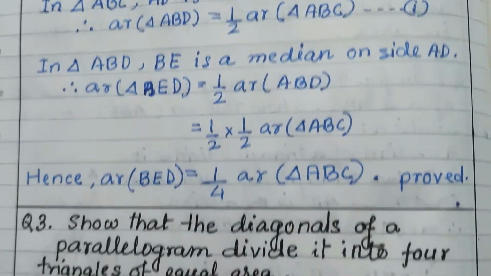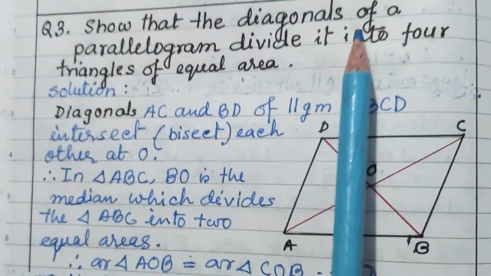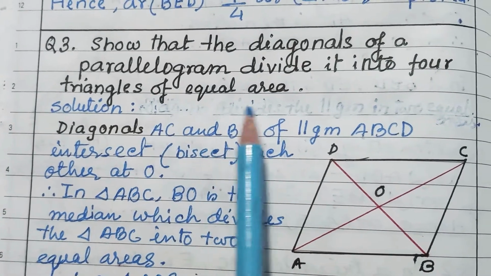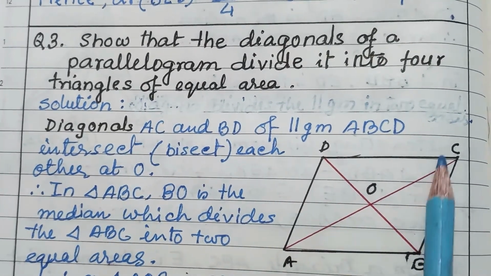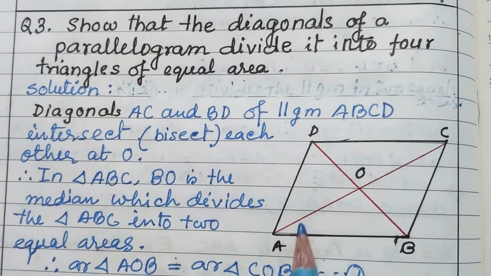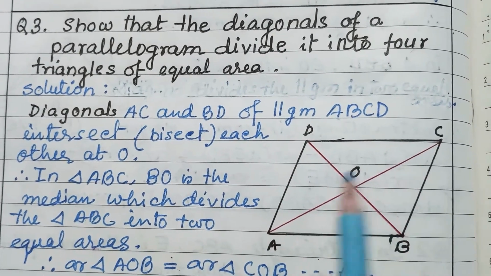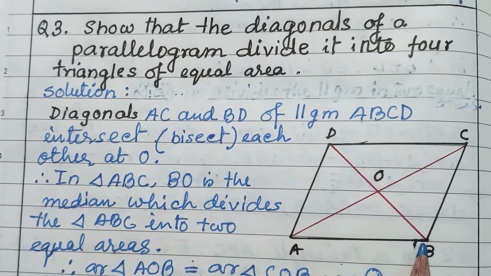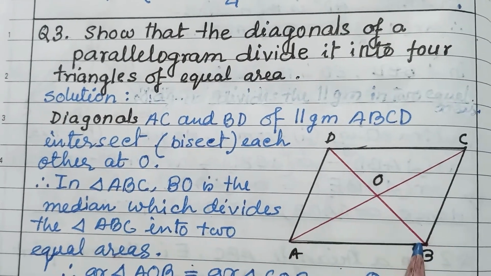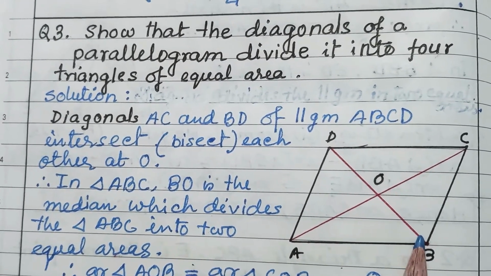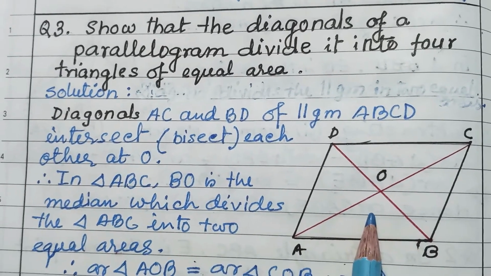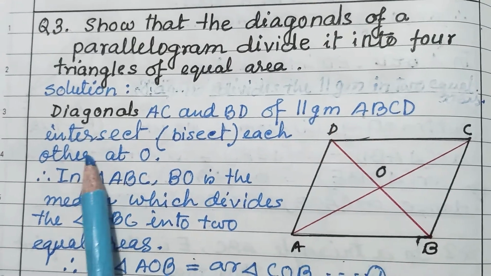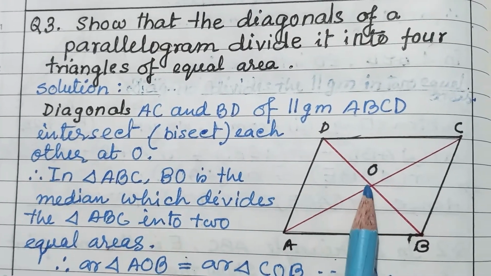Proved. Next question is, show that the diagonals of a parallelogram divide it into four triangles of equal area. ABCD is a parallelogram, and AC and BD are two diagonals dividing it into 4 equal parts. We have to prove that. So, diagonals AC and BD of parallelogram ABCD intersect each other at point O.